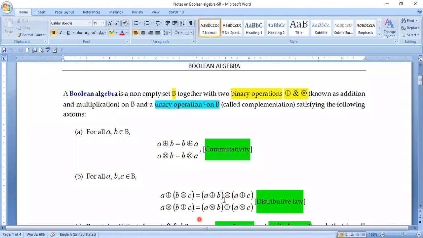We need some sort of concrete set where elements are present. So every time we define some sort of algebra, we need a non-empty set.